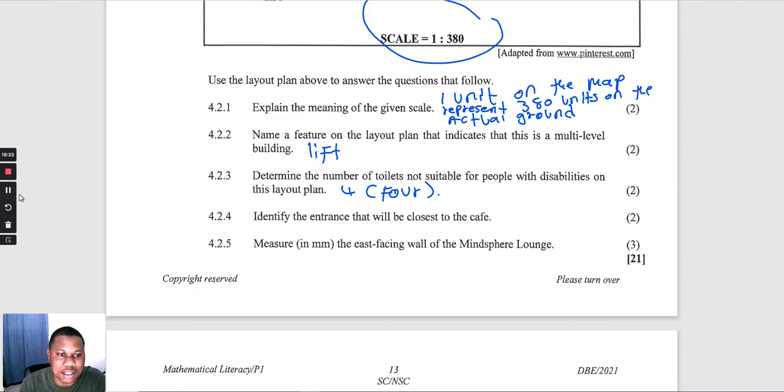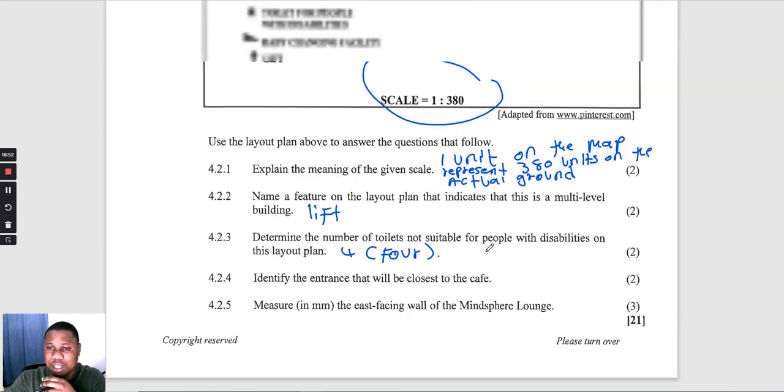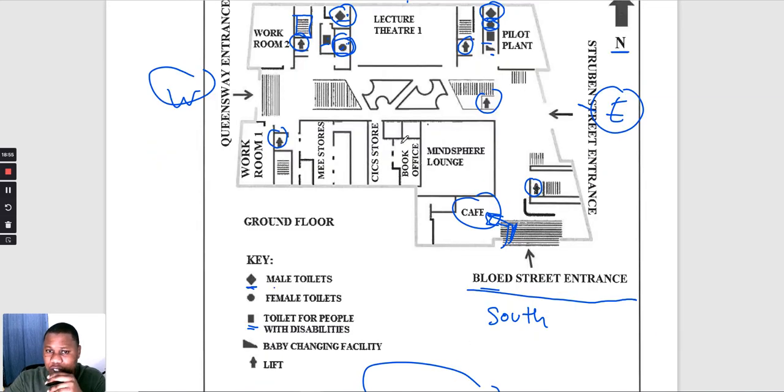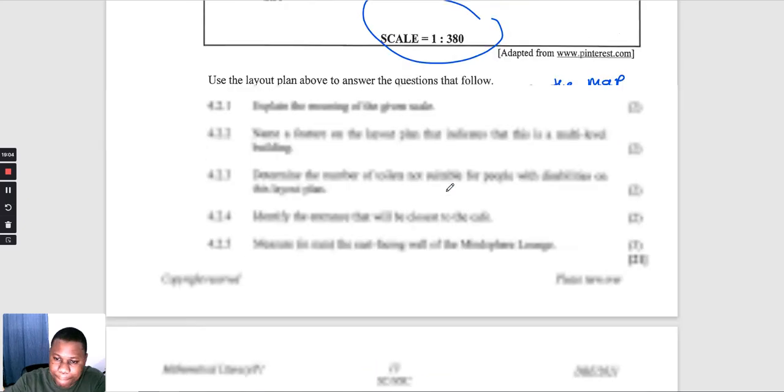So guys, the last question here is where you only take your ruler and you measure. Okay, they say measure in millimeters the east facing wall of the Mind sphere lounge. So the wall that is facing the east is this wall. You just take your ruler in millimeters and then you measure this. Okay, right, let's go to question number 5.